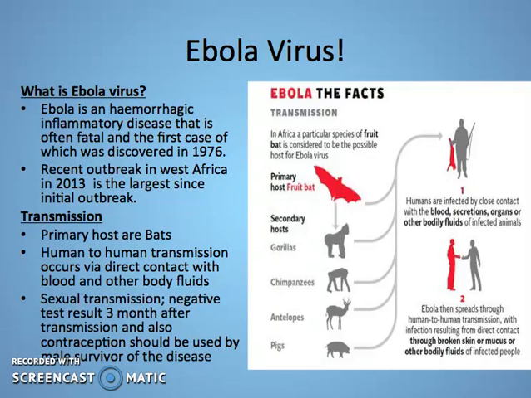The primary host of Ebola is bats, and the secondary hosts are other animals such as gorillas, chimps, and pigs. The virus is introduced to humans when they come into contact with infected bodily fluid. Often this contact is through secondary infected animals. Human-to-human transmission only occurs via direct contact with blood and other bodily fluids. It can also be transmitted via material that has the infected fluid in it.